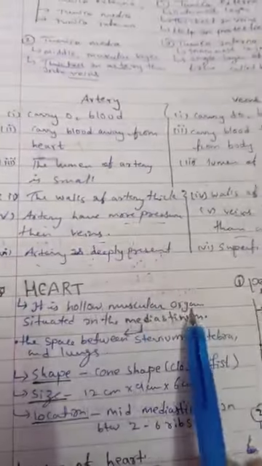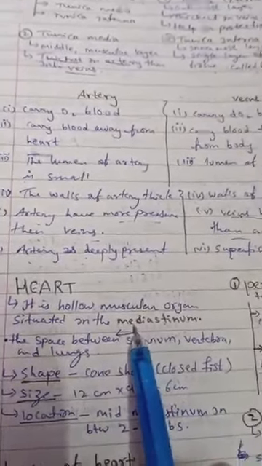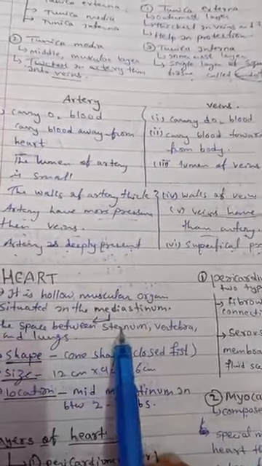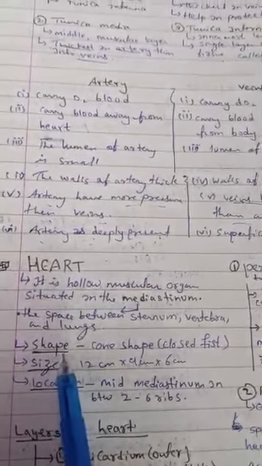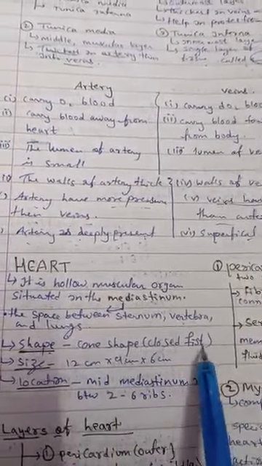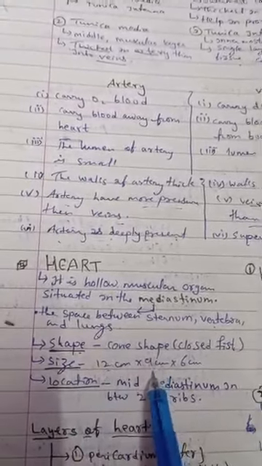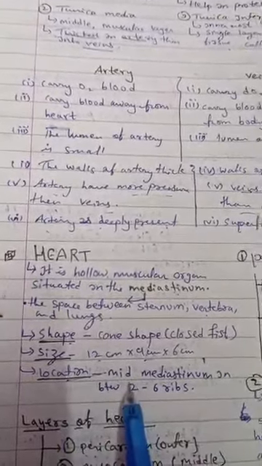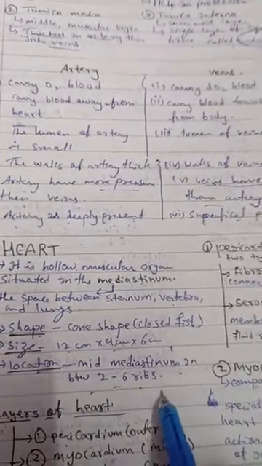Heart. The heart is a hollow muscular organ situated in the mediastinum, the space between the sternum, vertebra, and the lungs. Shape of the heart: cone shape, like a closed fist. Size: 2 cm by 9 cm by 6 cm. Location: mid mediastinum, between the 2nd and 6th ribs.